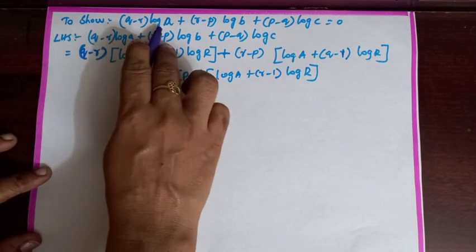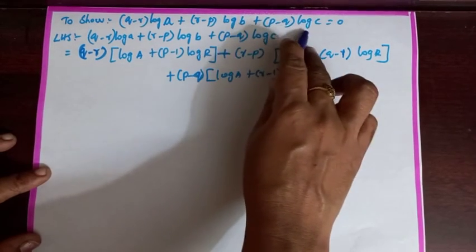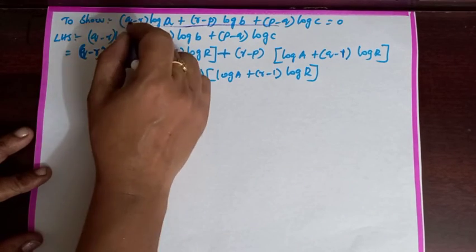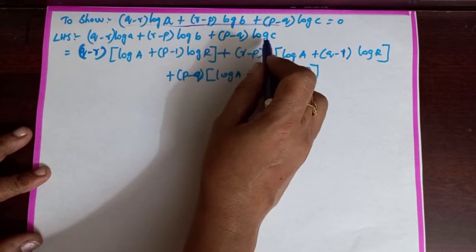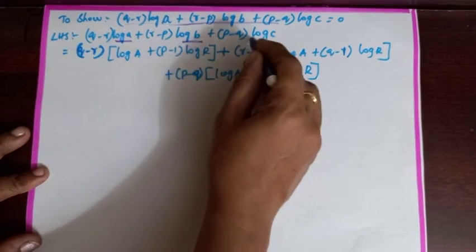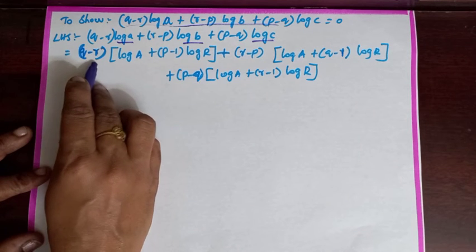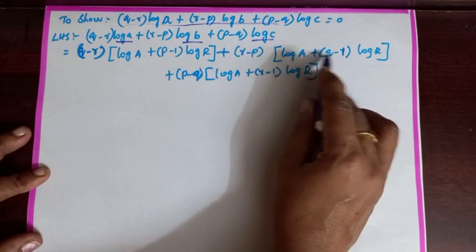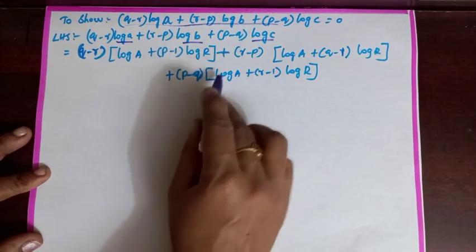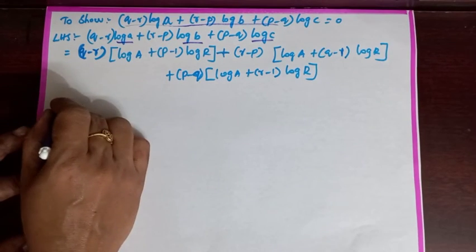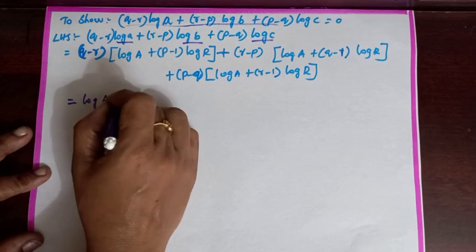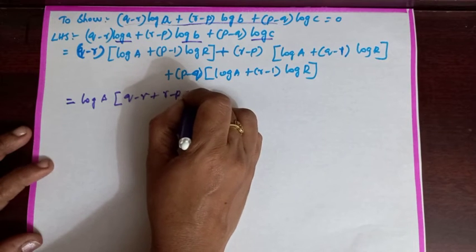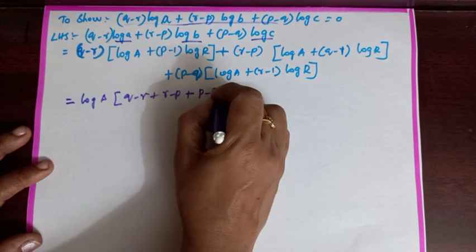To show that (q minus r) log a plus (r minus p) log b plus (p minus q) log c equal to 0. Take left hand side. (q minus r) log a plus (r minus p) log b plus (p minus q) log c. Already we found the value of log a, log b, log c. Substitute here. Which is equal to (q minus r)[log A plus (p minus 1) log R] plus (r minus p)[log A plus (q minus 1) log R] plus (p minus q)[log A plus (r minus 1) log R], which is equal to log A. If you are taking log A commonly out, we get (q minus r plus r minus p plus p minus q).